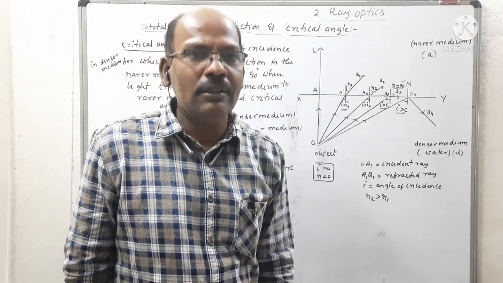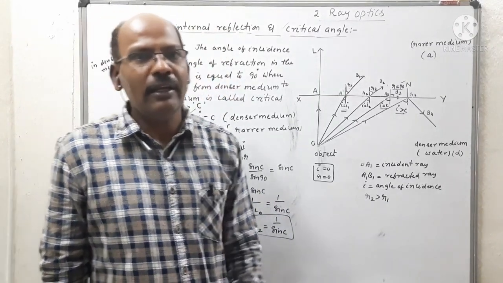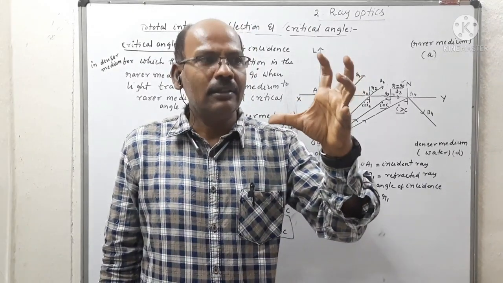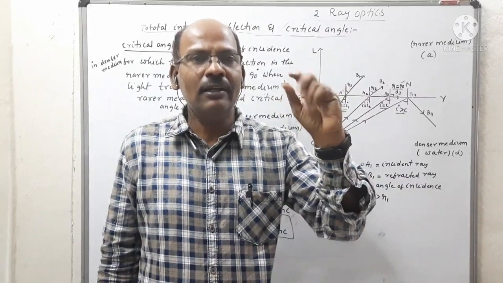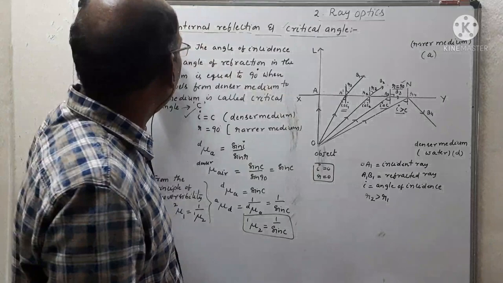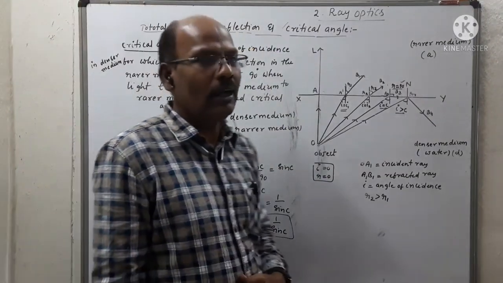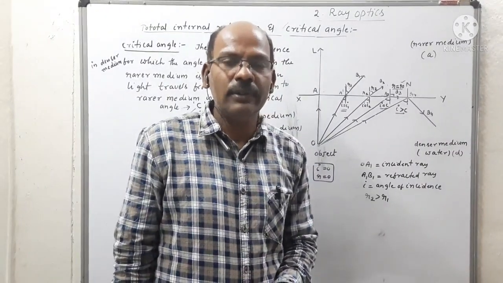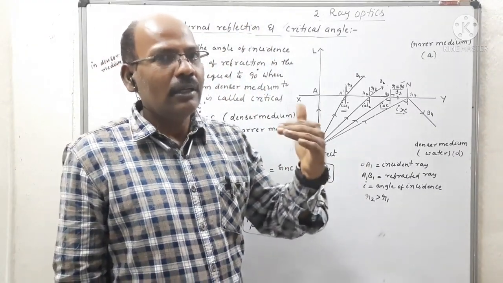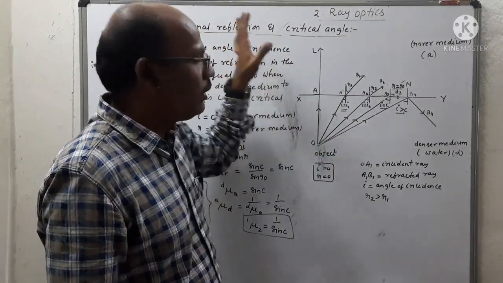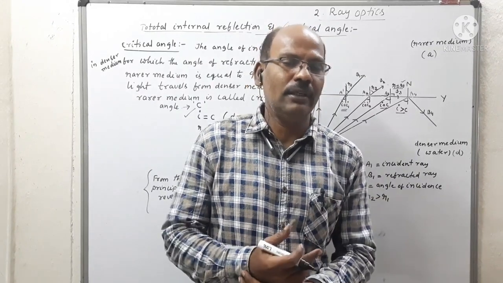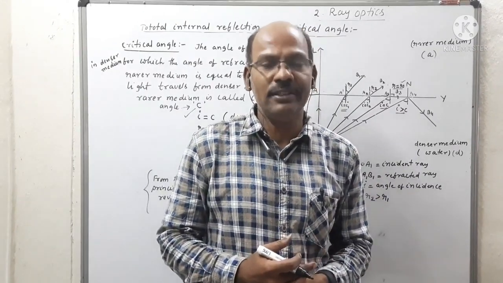The second one is the brilliance of diamond and precious stones. When we observe a diamond, its brilliance appears very bright. That is because of the phenomenon of total internal reflection. And the third important application is the formation of mirage.